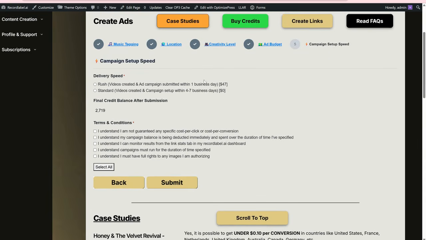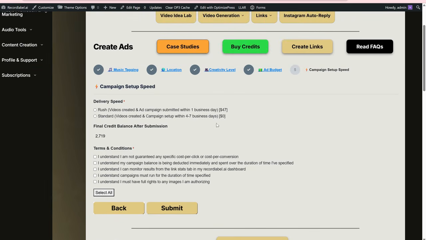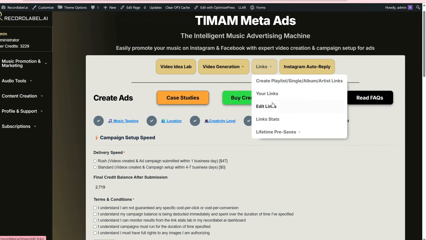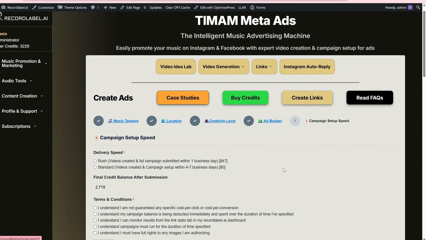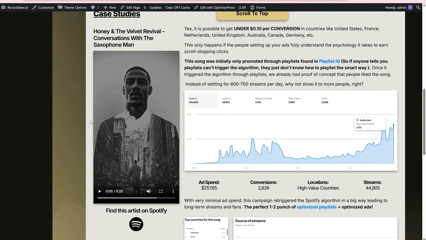So we run these ads from different music pages that we own to make that checkout process super quick and easy. You can see all the conversions that are happening within your link stats on platform at recordlabel.ai. So we give you that winning creative, and you can run those ads yourself if you want to going forward. And let's say that you were getting 25 cents per conversion, but we got you 20 cents per conversion. Those savings are locked in for you running those ads moving forward.